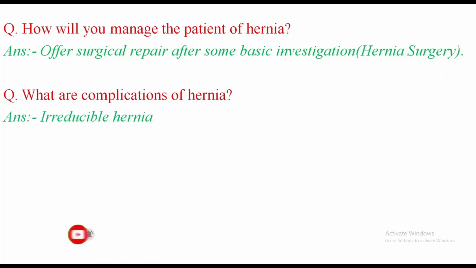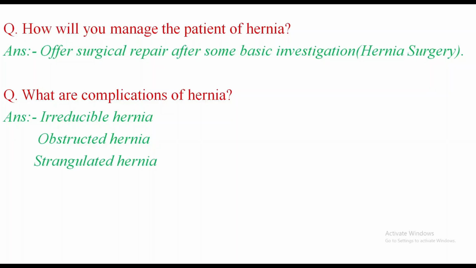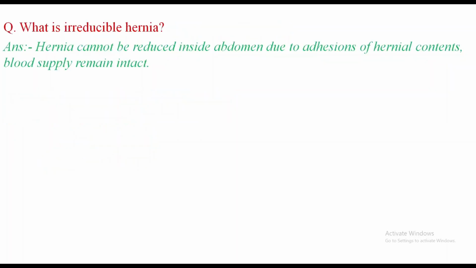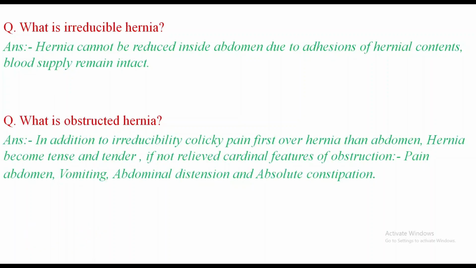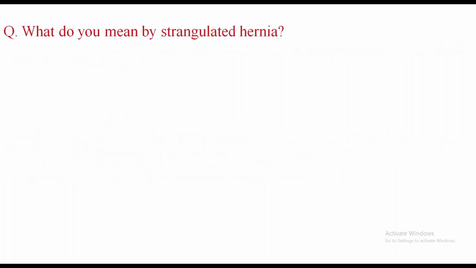What are the complications of hernia? The next question. Answer is, it can become irreducible, it may become obstructed, it may become strangulated. So irreducible hernia is, it cannot be reduced inside the abdomen due to adhesion of the hernial content, but blood supply is intact. So obstructed hernia is, in addition to irreducibility, there is colicky pain first over the hernia, then in the abdomen. Hernia becomes tense and tender. If not relieved, cardinal features of obstruction will be there, and these are pain, vomiting, distension abdomen, and constipation.